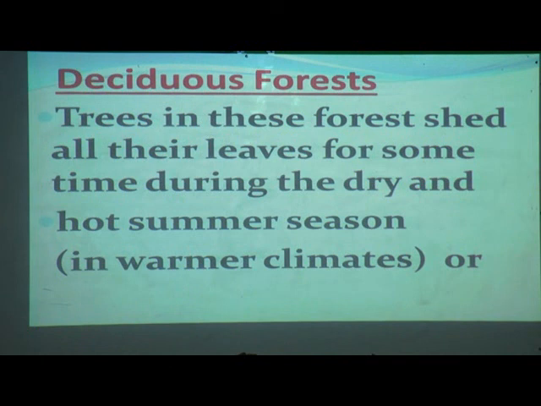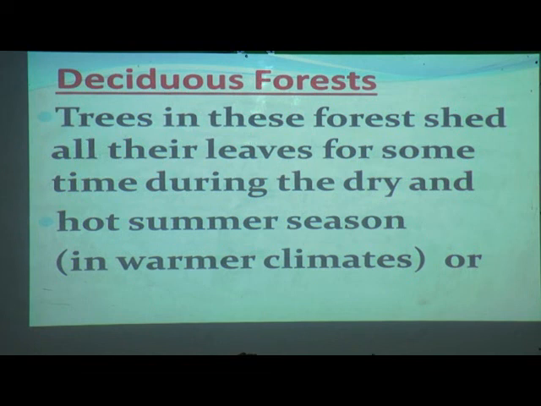Trees in this forest shed all their leaves for some time during the dry and hot summer season in warmer climates. Now what happens in the deciduous forest? For some time, all the leaves will fall down.